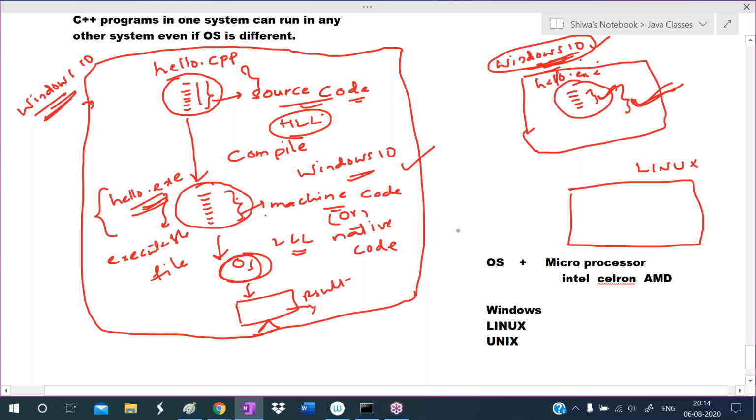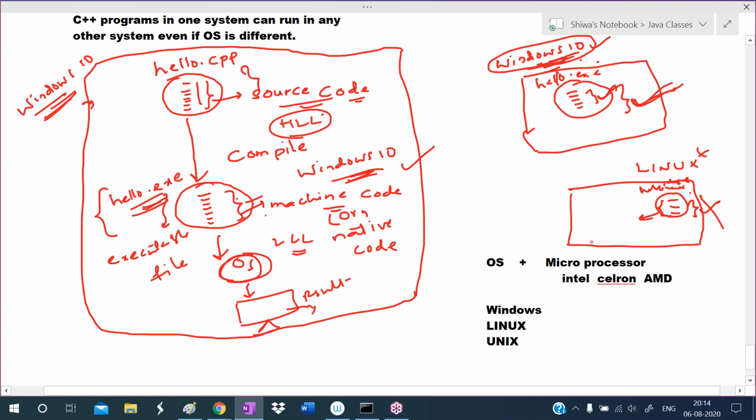Now in such situations, if a different operating system is there and you place the hello.exe file here, can we run this exe file? No, we cannot run it. Why? Because this exe file has Windows 10 machine code, and Windows 10 machine code cannot be understood by Linux.